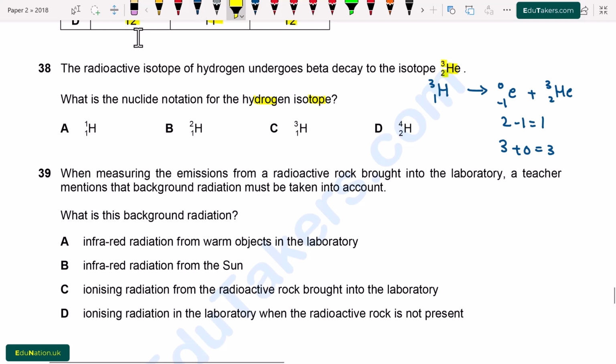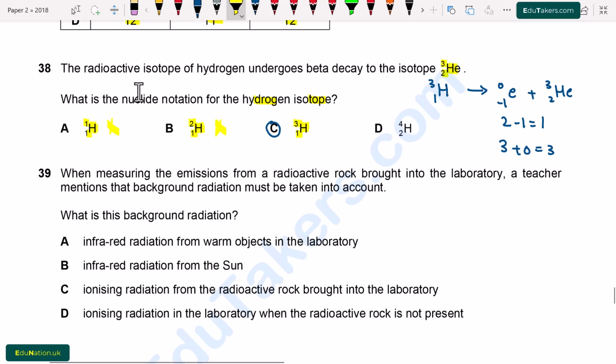Now we see the options. Option A. Here is hydrogen with 1 and 1. This is incorrect. Option B. Hydrogen with 1 and 2. This is also incorrect. Option C. H with 3 and 1. So option C is correct.